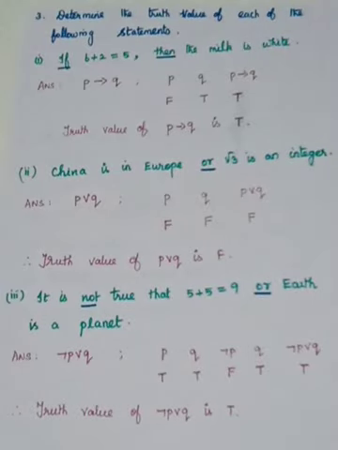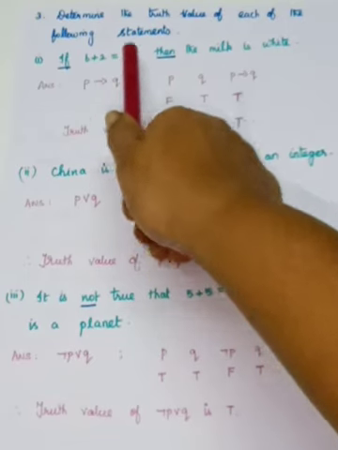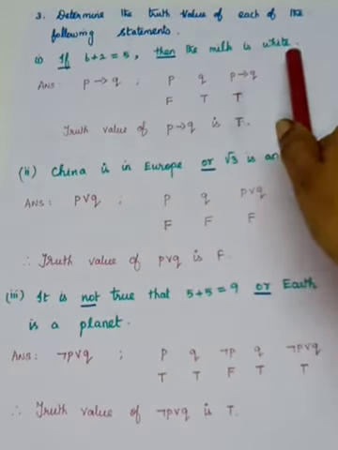And coming to the third one, determine the truth value of each of the following sentences. Okay, so we have to write the truth value. Truth value means if the statement is true, we write T. If the statement is false, we write F. Now the first one: if 6 plus 2 is equal to 5, then the milk is white.